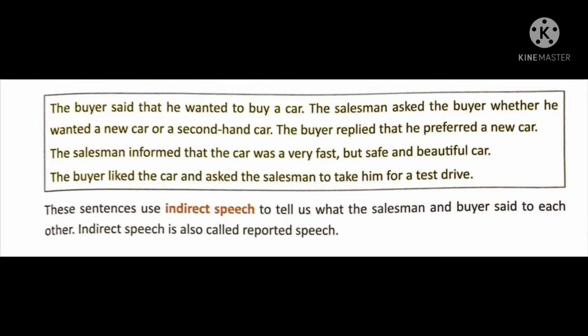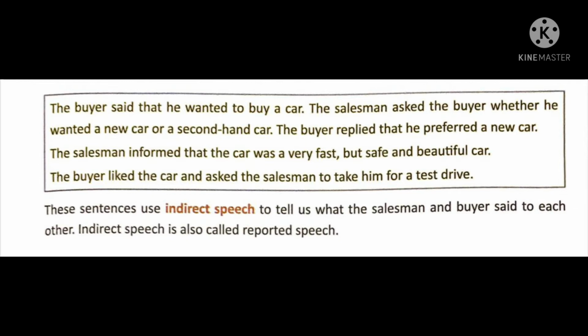So the buyer said that he wanted to buy a car. The salesman asked the buyer whether he wanted to buy a new car or a second hand car. Then the buyer replied that he preferred a new car. So the salesman informed that the car was a very fast but safe and beautiful car.